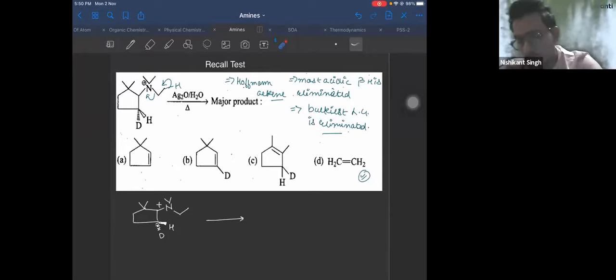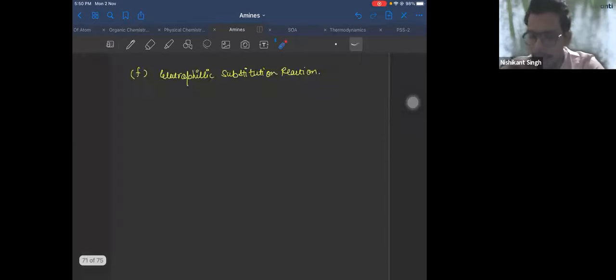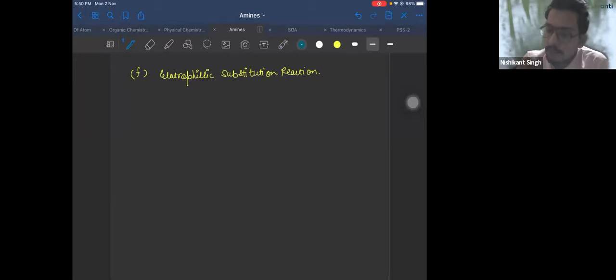Okay. Now let's move ahead. What we need to learn today is electrophilic substitution reaction. The electrophilic substitution reaction is very, very important for aniline. Basically, we are going to learn the electrophilic substitution reactions of aniline. They are very important. So the first thing is aniline is ortho-para directing towards electrophile.